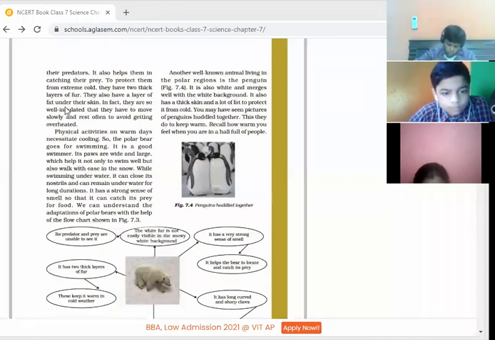And they also have a layer of fat under the skin, so it keeps them well insulated. They have to move slowly and rest often to avoid getting overheated. Most of the time they move very slowly, and they also rest so that they do not get overheated. So these are the properties. Okay, Abhigyan, read the next paragraph.